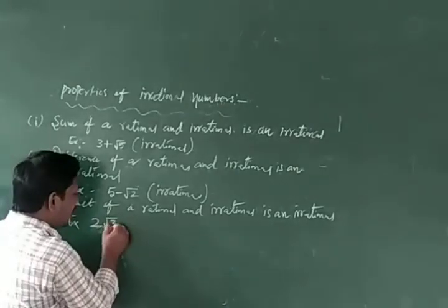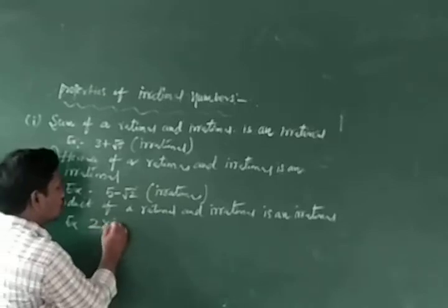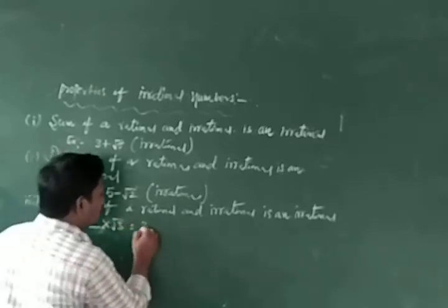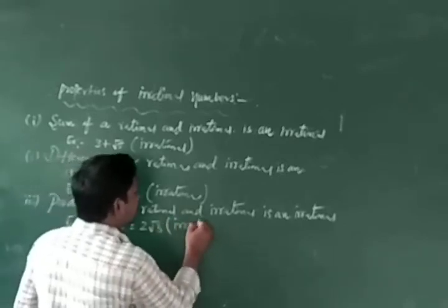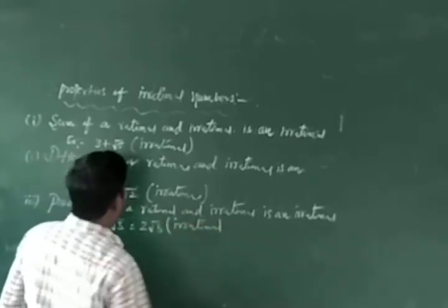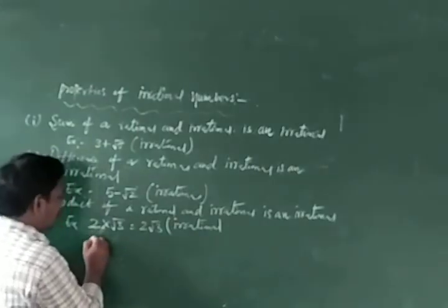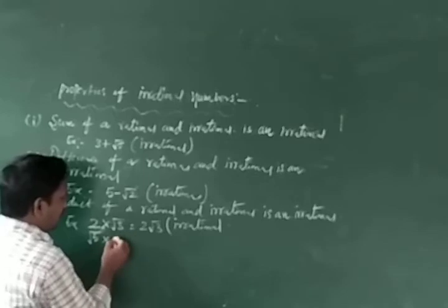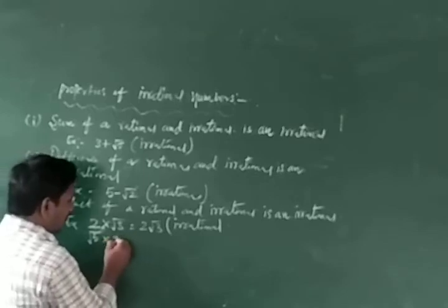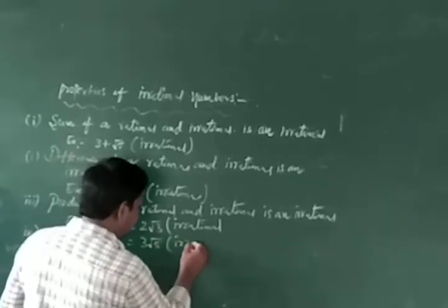Root 3 is an irrational. Product means 2 into root 3 equal to 2 root 3. 2 root 3 is an irrational. And another example, root 5 into 3. 3 root 5 is an irrational.